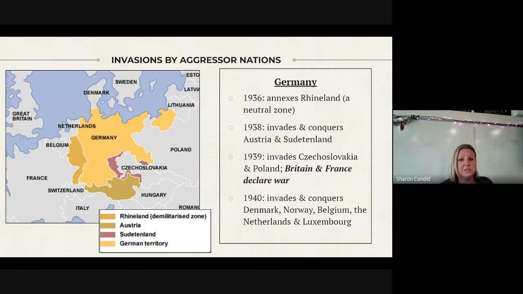So for much of Europe, the late 1930s is a story of war. The United States is in a different place at that point in time. In 1940, Germany invades and conquers, as you can see, Denmark, Norway, Belgium, the Netherlands, and Luxembourg.